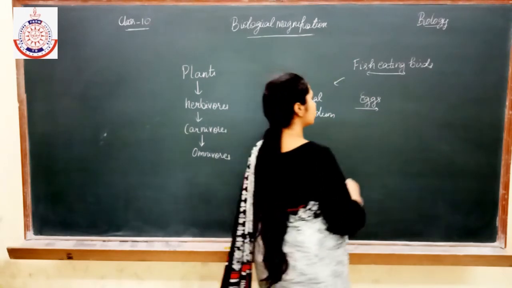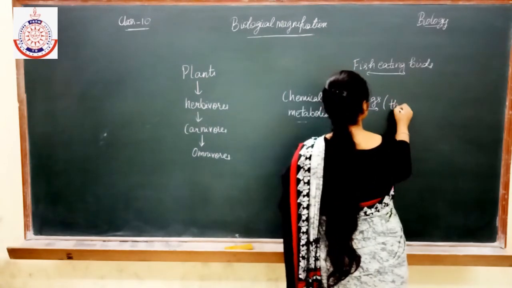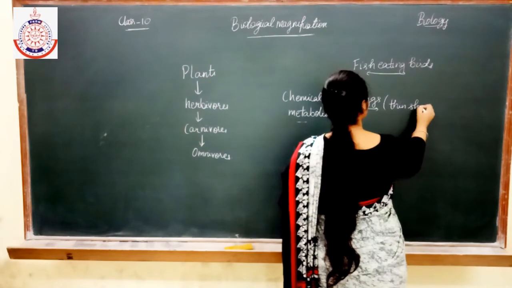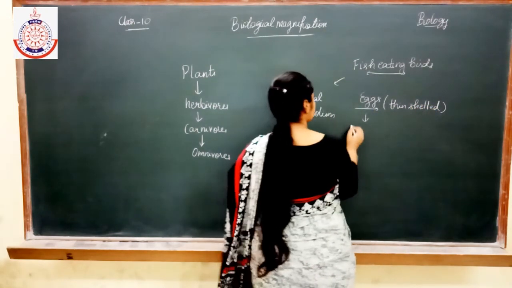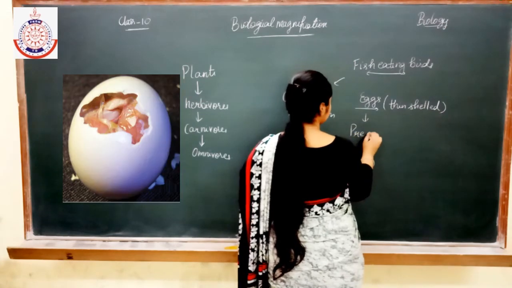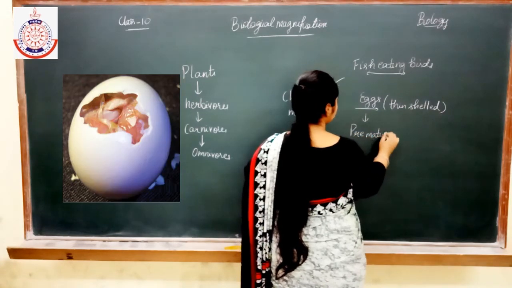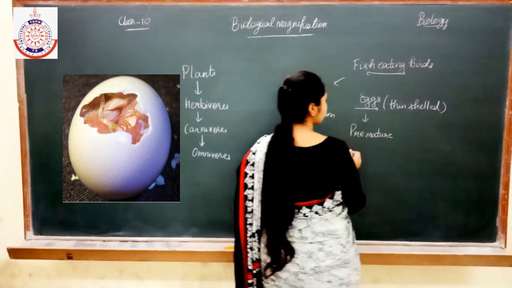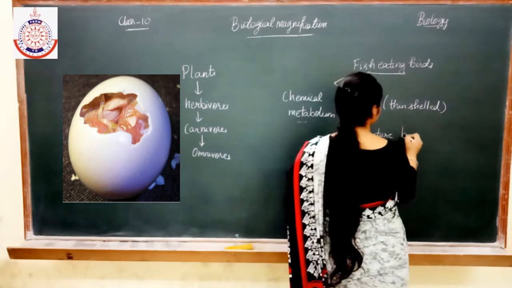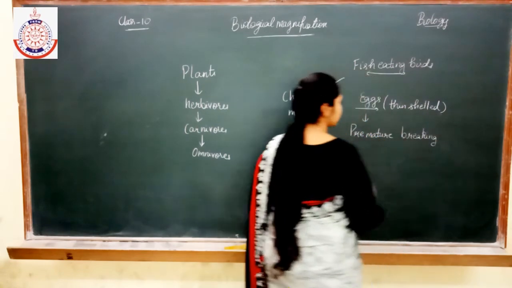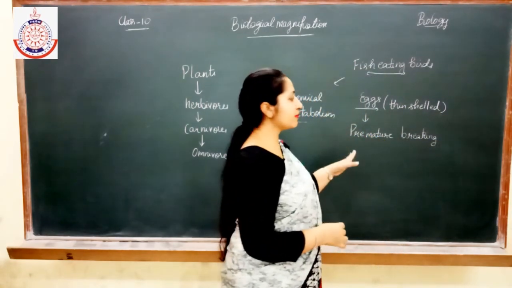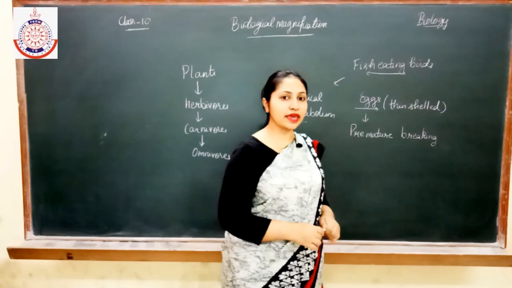And if these eggs have a thin shell, then what will happen? They can break before maturation, meaning premature breaking of eggs may happen.